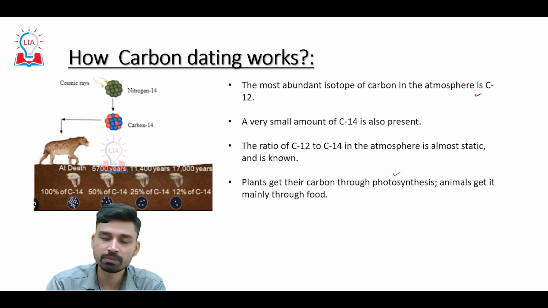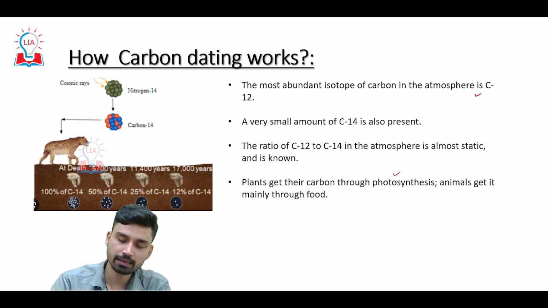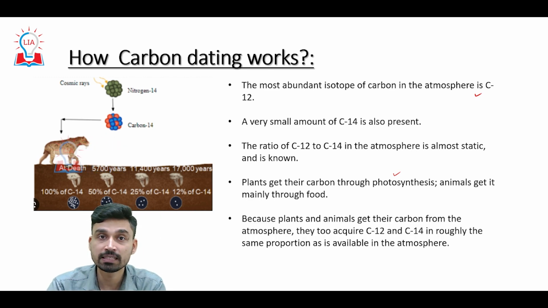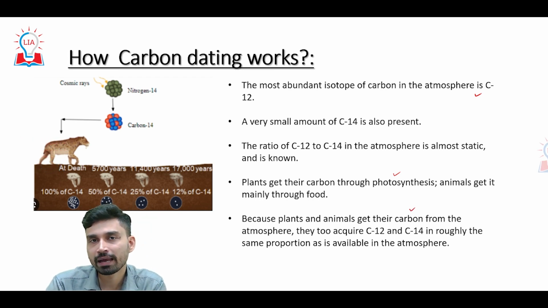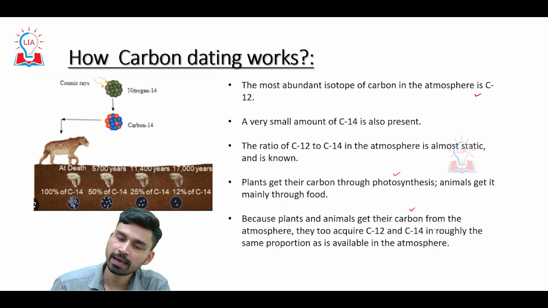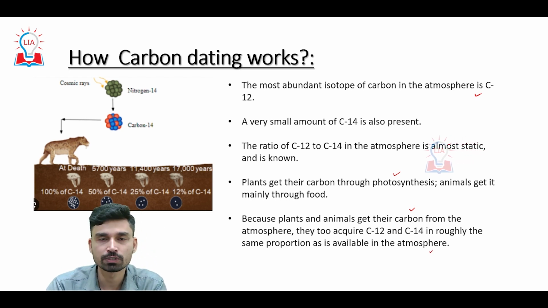Animals, since they depend on plant products, get their carbon mainly through food. Since plants and animals get their carbon from the atmosphere, both are acquiring C12 and C14 in roughly the same proportion as is available in the atmosphere.